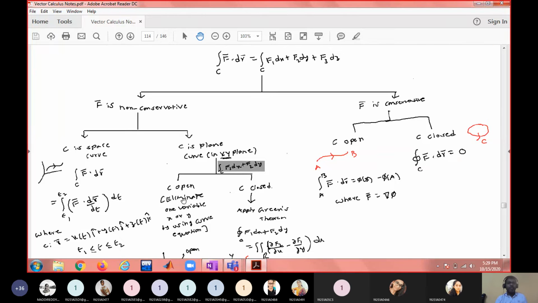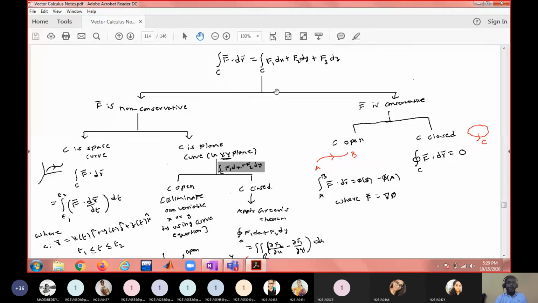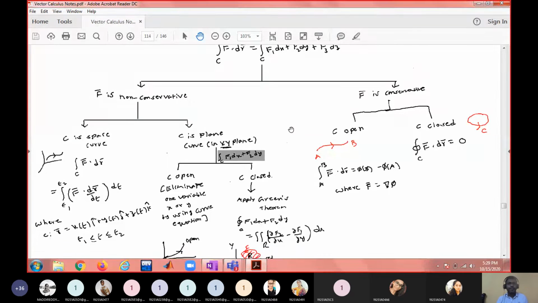So this is the overall picture of the different ways of finding the line integral. This is a very good tree diagram which you can note down in your notebook, all of you.